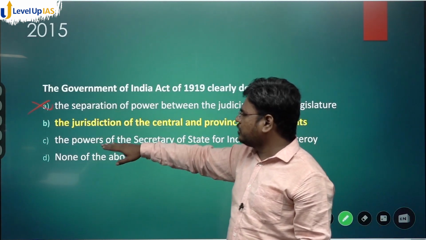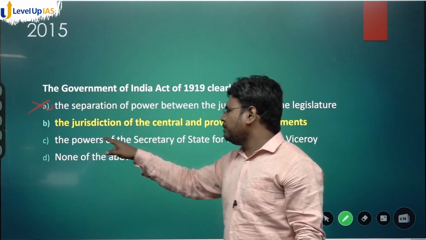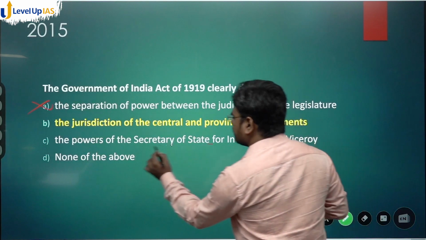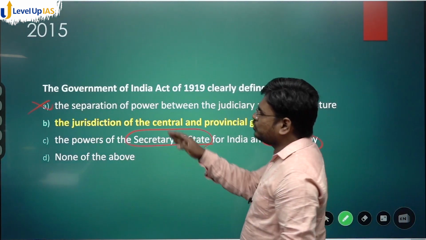Come to the third. As of now, we will skip B and come to C. The powers of Secretary of State and the Viceroy. Those were mentioned?